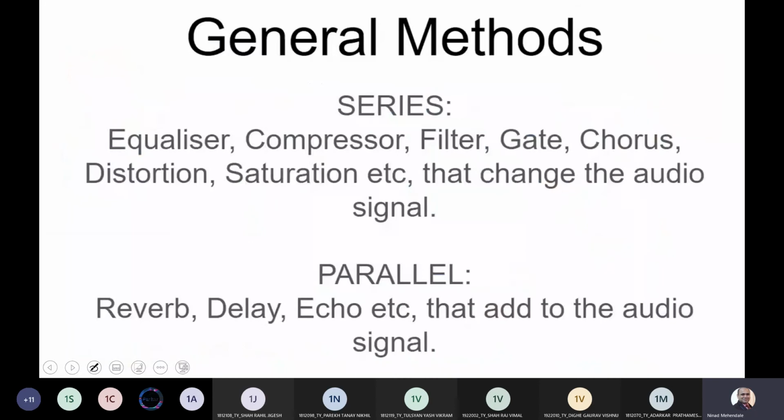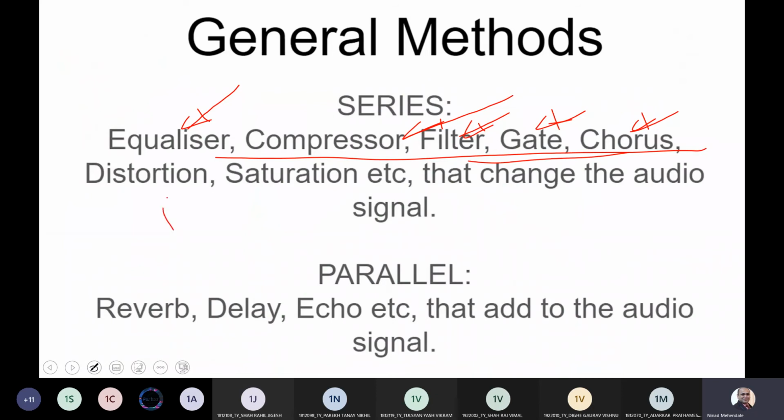So the general methods of processing, हम ये सब बहुत कम बार सुनते हैं. They are equalizer, compressor, filter, gating, chorus. Now don't worry about these alien terms right now because we are going to learn all of them in detail. Then there is something called distortion, saturation. तो ये सारी जो चीजें ये हमेशा सीरीज में आती है.